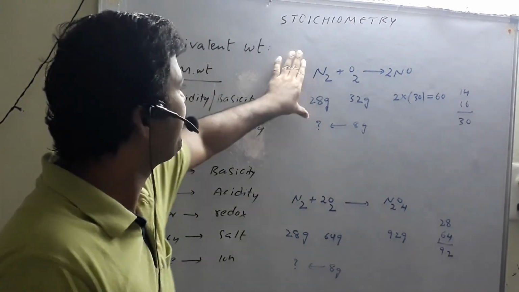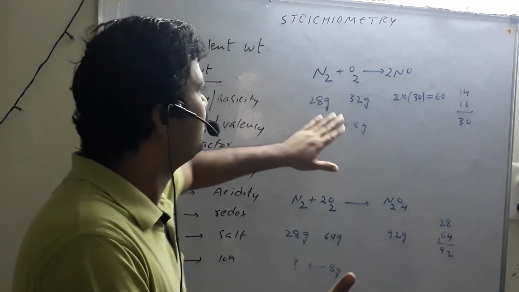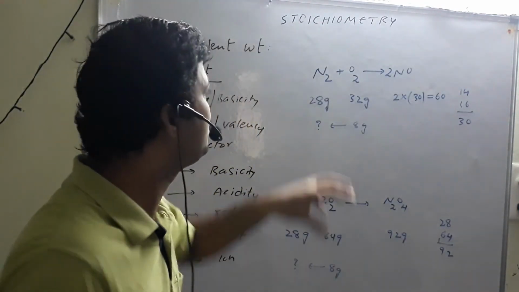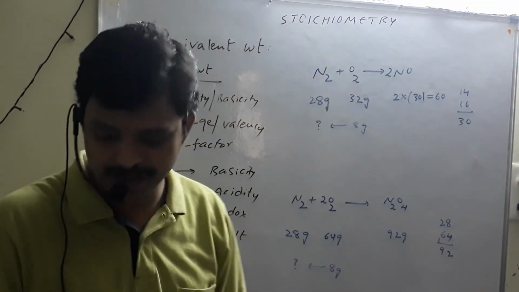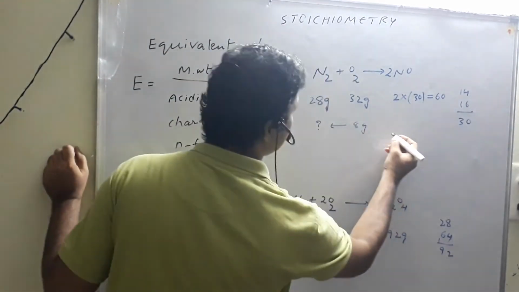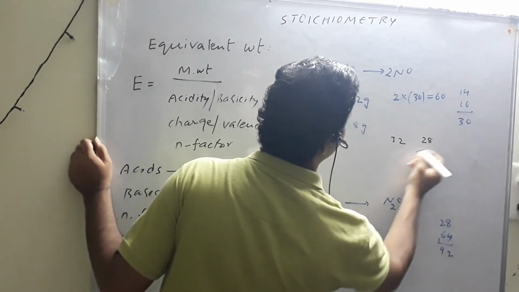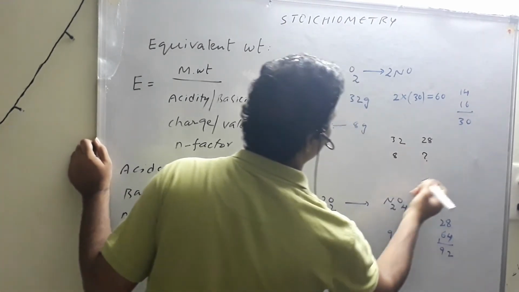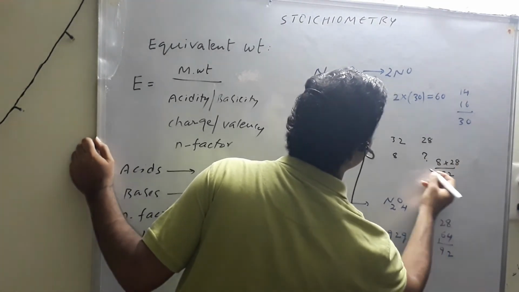To find equivalent weight, we definitely depend on the equation or the opposing quantity. We should know what is reacting with what. Equivalent weight is a variable mass. Here we use the unitary method: 32 grams reacts with 28 grams, then 8 grams, how much? 8 into 28 by 32.